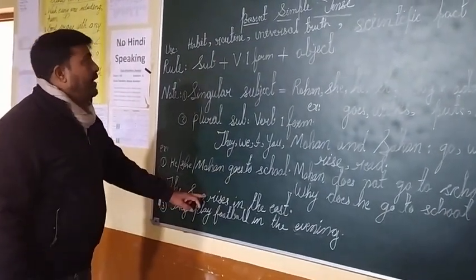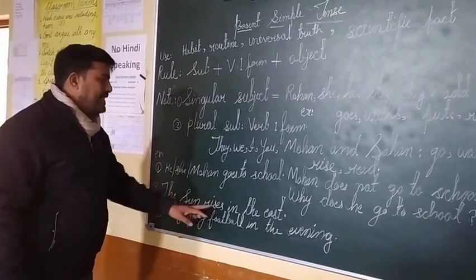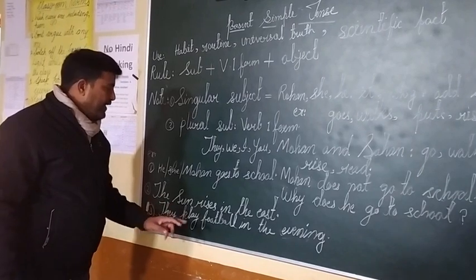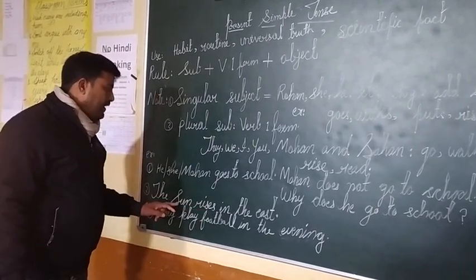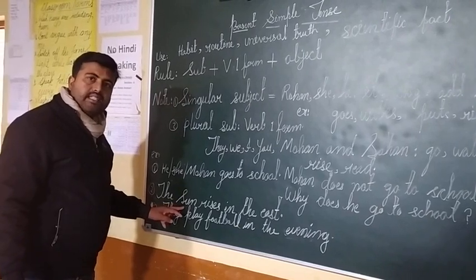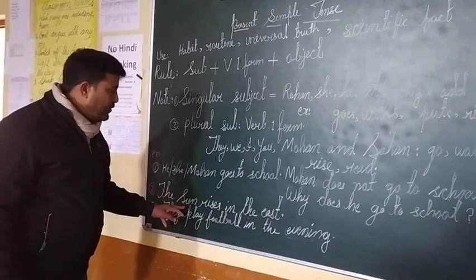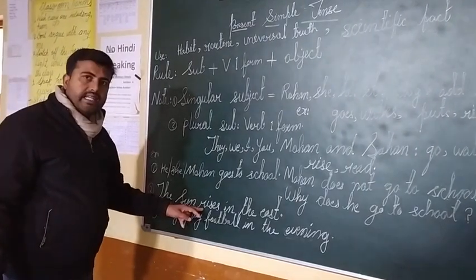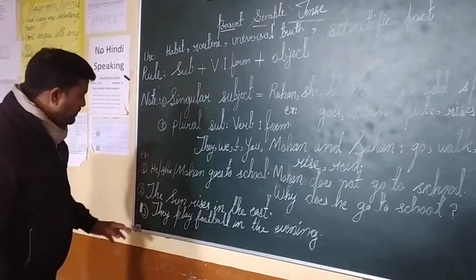Similarly, some other sentences you can see also. This sentence is about a universal truth: the sun rises in the east. The question is why rises? Because the subject is sun, and the sun is singular. That's why you have to use rises. If you write rise, the sentence will be wrong.